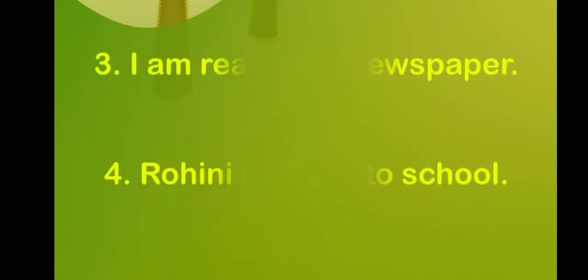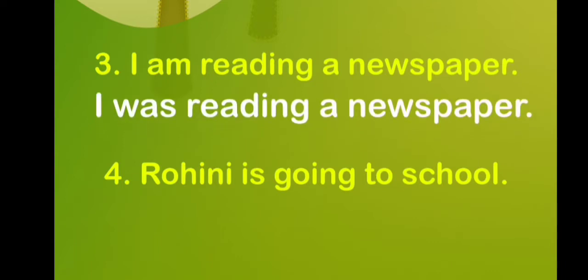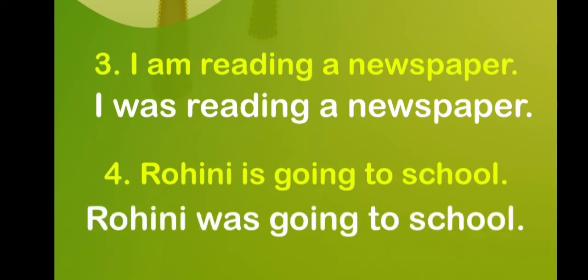The next sentence is I am reading a newspaper. Again, in this sentence with I we have used am, and if we change this sentence into past continuous tense, I is a singular one, so we will use was, and the answer is I was reading a newspaper. The next sentence is Rohini is going to school. Here we are talking about Rohini. Rohini is a singular noun, so with singular we will use was in past continuous tense. So the answer will be Rohini was going to school.